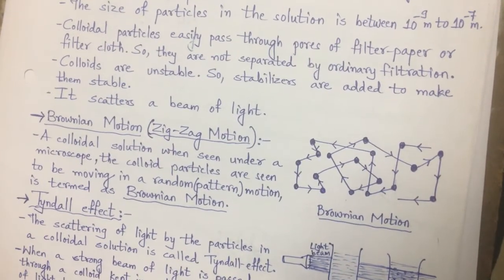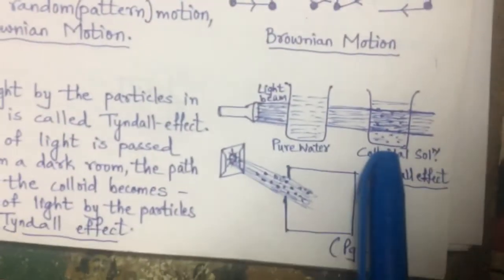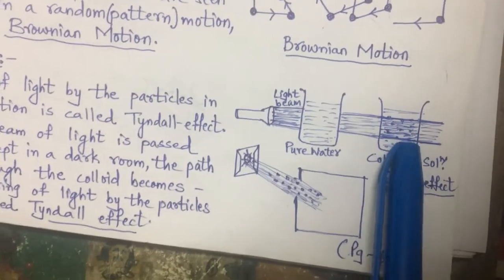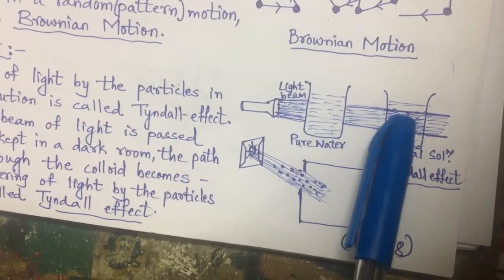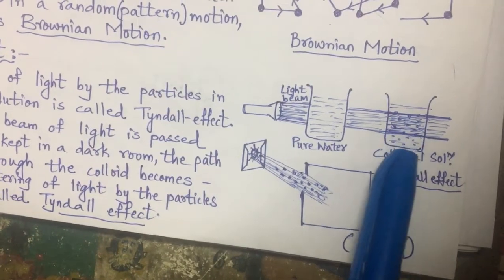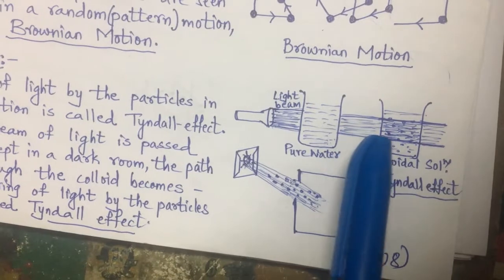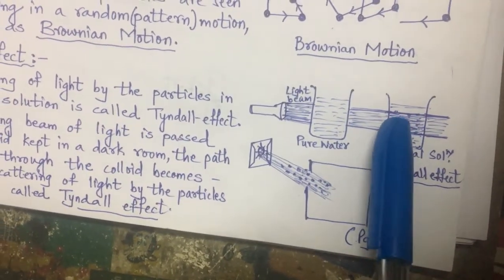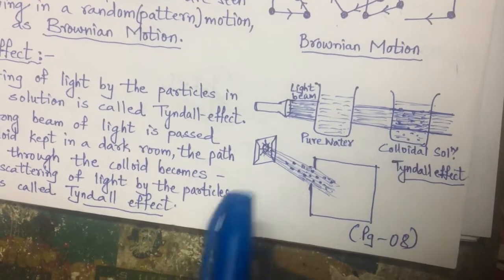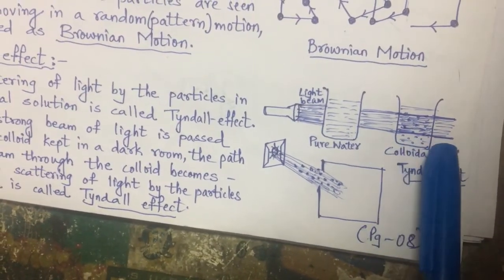You can see here, and so they will not scatter. But in colloidal solution, the particles remain hanging throughout. You can see here particles are shown, I have shown dots. These particles come in the path of this light, and as the light strikes those particles, it scatters in different directions, and we are able to see the path of the light.